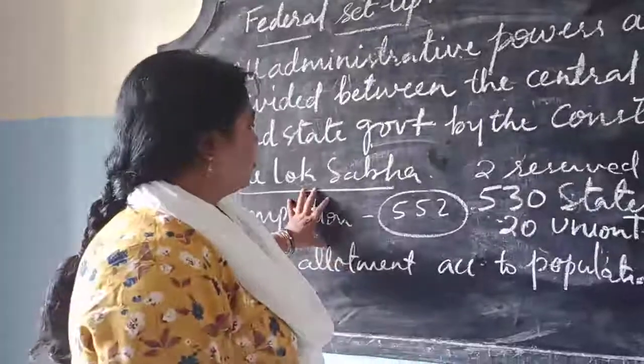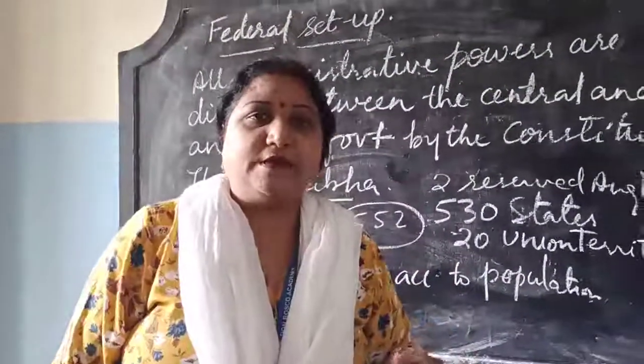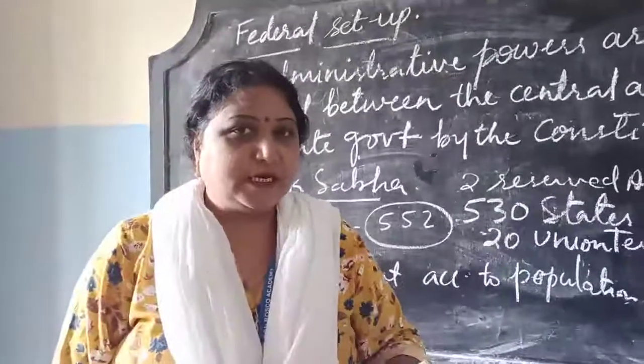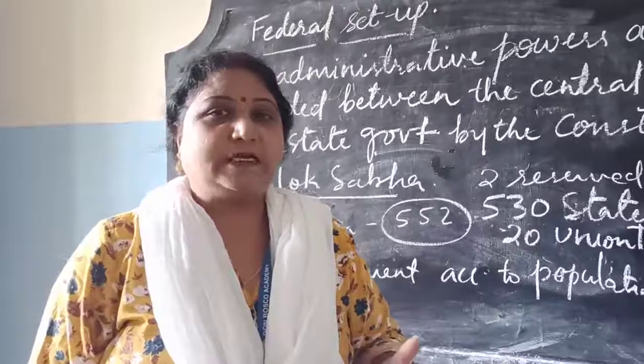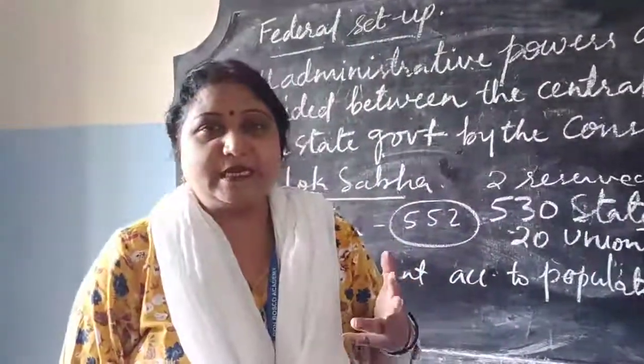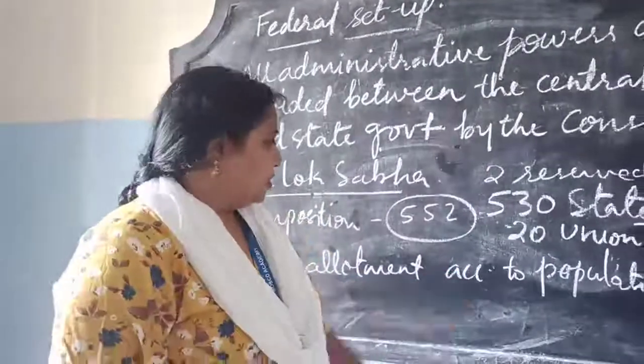Okay, so this is the composition. In the examination, when the Lok Sabha composition comes, you have to mention the first point: 552 seats. 530 seats are elected by the states, 20 seats are elected by the union territories and 2 seats are reserved for Anglo-Indians. This you have to remember.